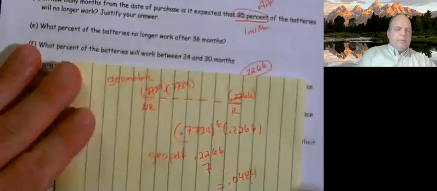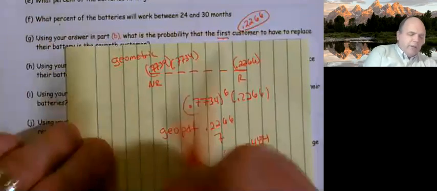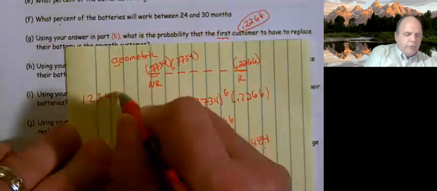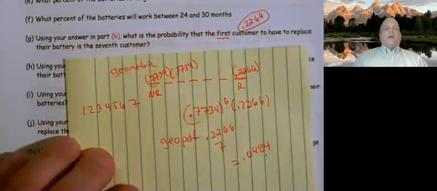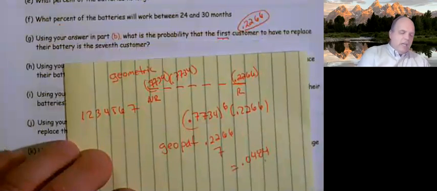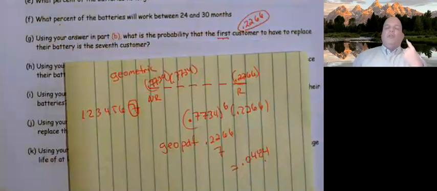Okay, so the question came up in the chat, why did I use a PDF here as opposed to a CDF? I think that's a great question. It could have been the first person, the second, the third, fourth, fifth, sixth, seventh person. The first person to replace their battery is the 7th person. Since I'm only circling one number, since it's specifically the 7th person, that makes it a PDF. A CDF requires the circling of multiple values. A PDF only requires the circling of one value.